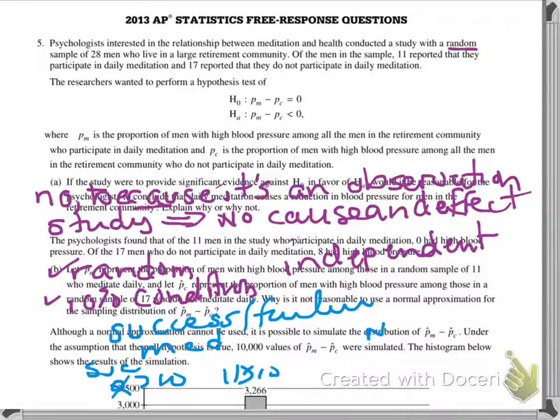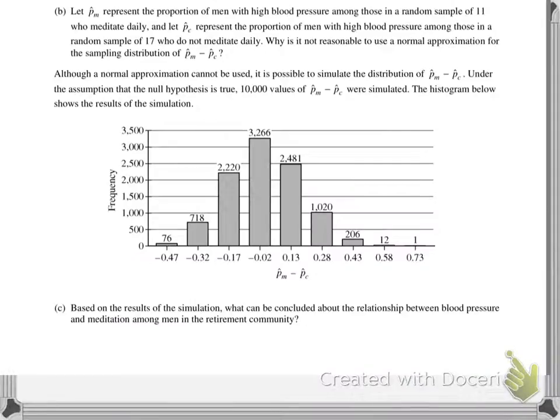And then no meditation. And so what did they say? 8. And then they said 9. None of these are greater than 10. So what do we know here? That it does not meet our conditions. Okay, so let's go do this. So PM is 0 over 11. PC is 8 over 17, which gives me negative 0.46. Okay, so that negative, well, actually, I'm sorry, I got negative 0.470, okay?